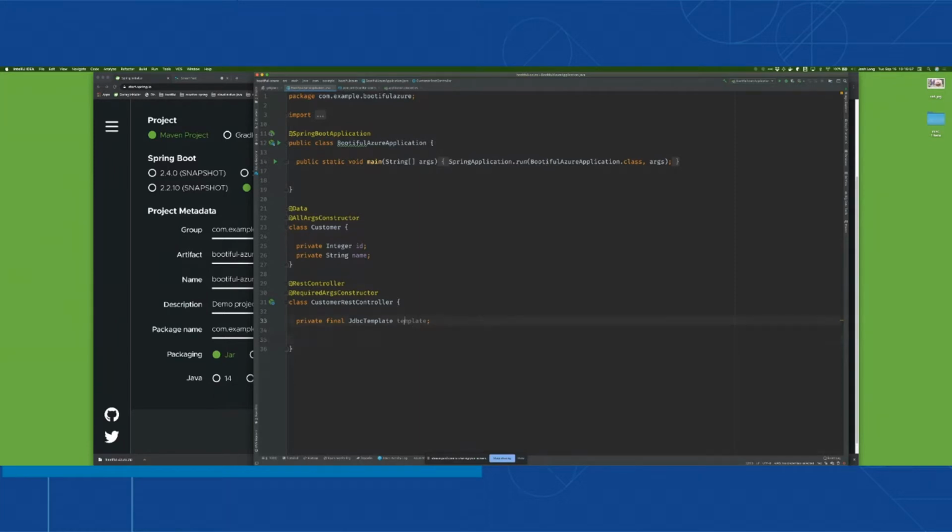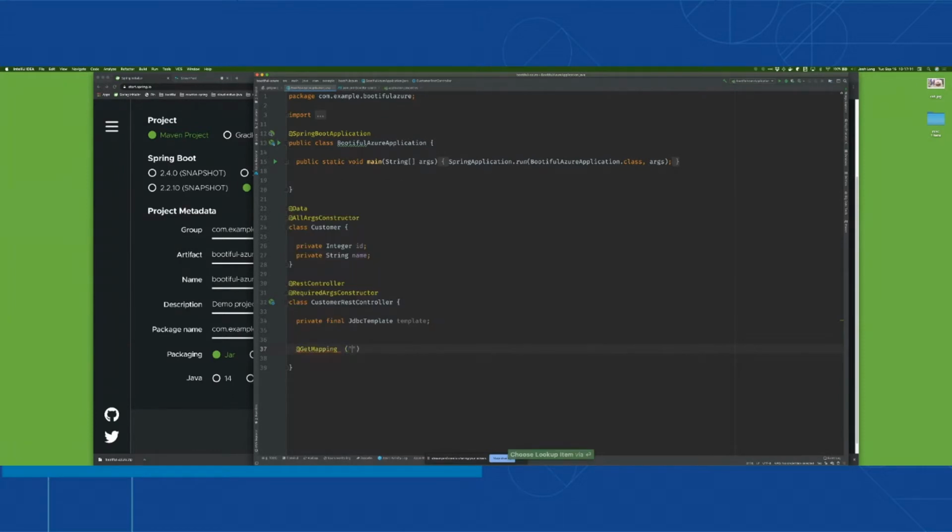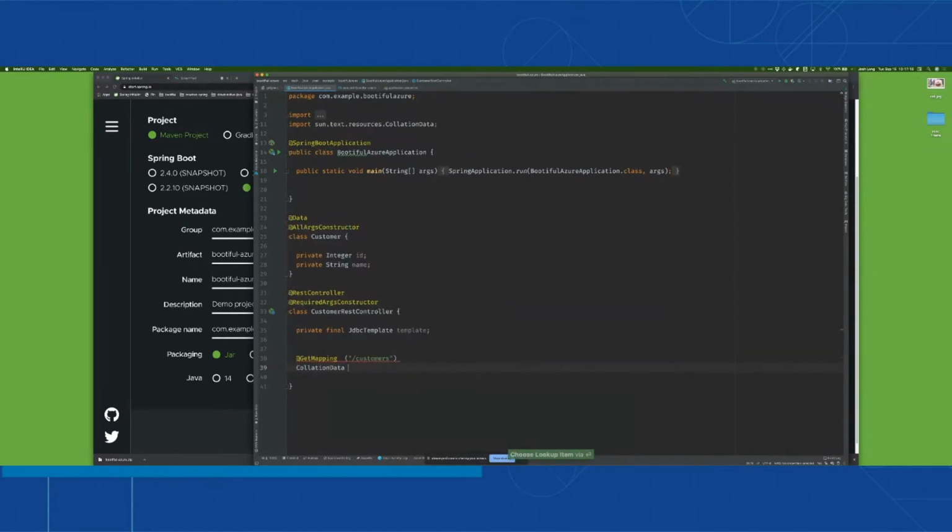So I've just injected this into the constructor. Spring Boot is going to configure this template for me. It's a reference to a collaborating object that in turn has a live reference to a data source, which right now is the SQL Server instance on the platform. And with that, I can create an endpoint just called customers. All I'm going to do is return a collection of customer data, right?